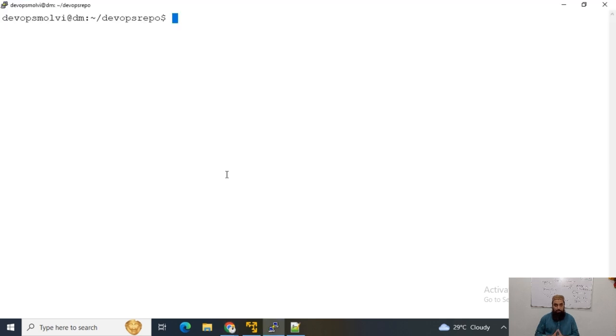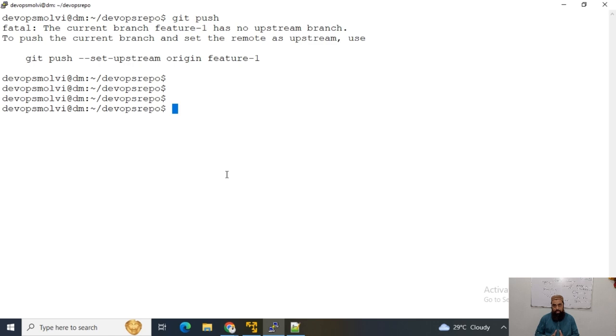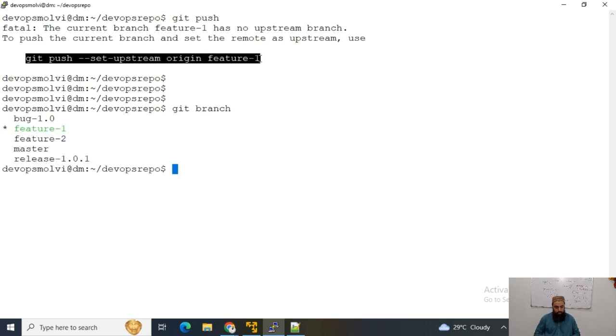I can use the git push command, but this is not the full command that we can use. We will use this command, git push --set-upstream origin feature1. Now since I am at feature 1 branch and I want to push this branch from my local repository to my remote repository, which is my DevOps repo on GitHub.